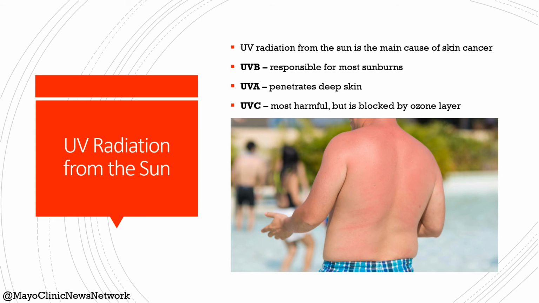The final, most common cause of cancer comes from UV radiation from the sun, which is actually the main cause of skin cancer. The sun radiates three types of UV rays that can harm our skin. UVB, which is responsible for most sunburns, UVA, which penetrates deep into our skin, and the third type that is actually the most dangerous is UVC, but it is luckily blocked out completely by the ozone layer. The UV rays damage your DNA, and just getting sunburned shows that the DNA has been damaged in some capacity.